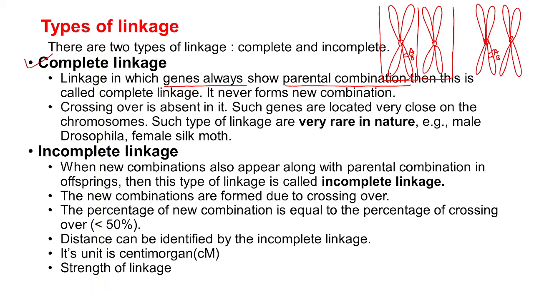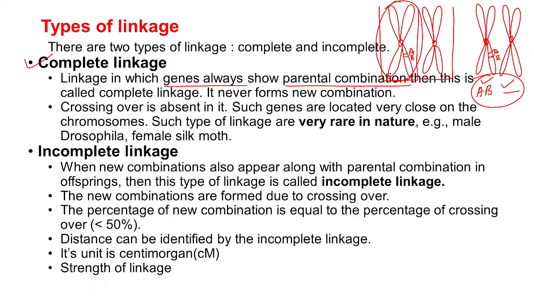So this is the parental combination. Parental combination means what? Here one chromosome has got both the genes, A and B, and 0 here. So this is called complete linkage. In case of complete linkage, even after crossing over, the parental combination will not be lost.